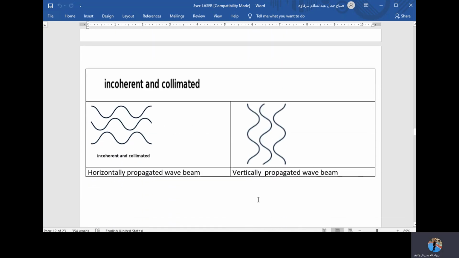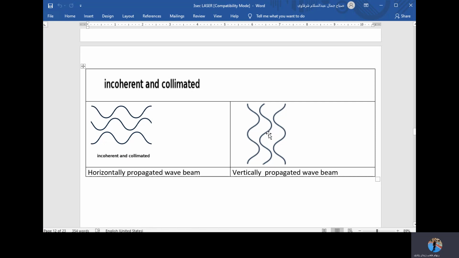Another point of confusion is the relationship between coherence and collimated waves. I put the waves here in vertical and horizontal form.